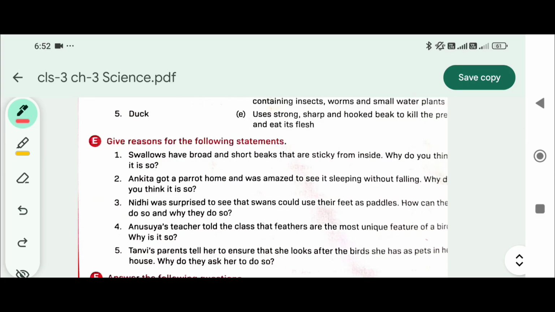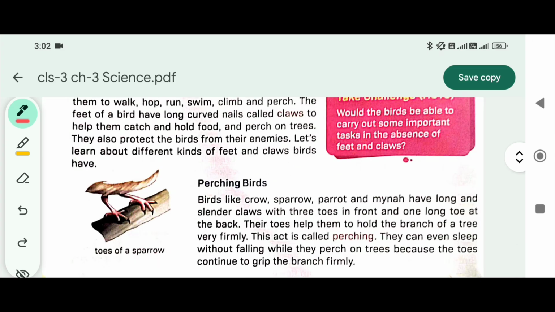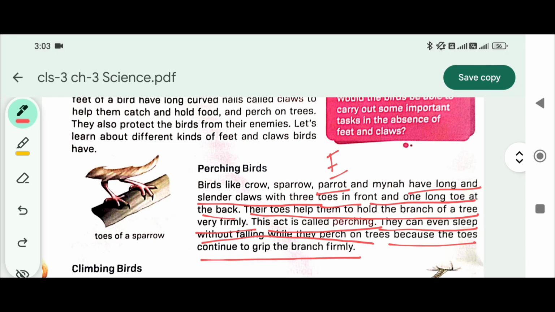Ankita got a parrot home and was amazed to see it sleeping without falling. Why do you think it is so? Parrots have long and slender claws with 3 toes in front and 1 long toe at the back. Their toes help them to hold the branch of a tree very firmly. This act is called perching. They can even sleep without falling while they perch on trees because the toes continue to grip the branch firmly. Answer E ka 2.